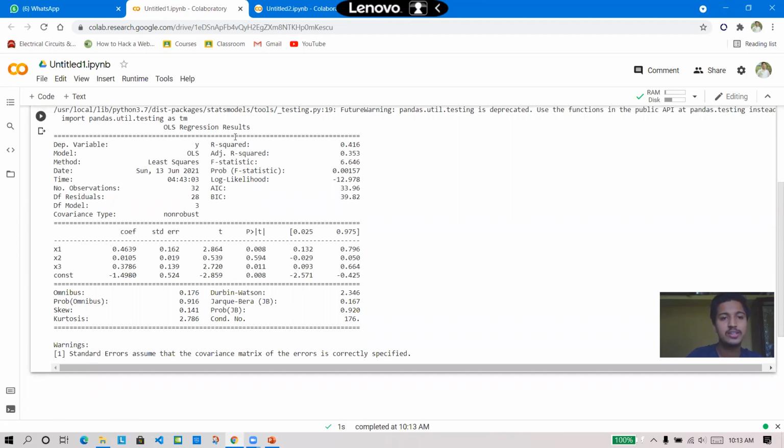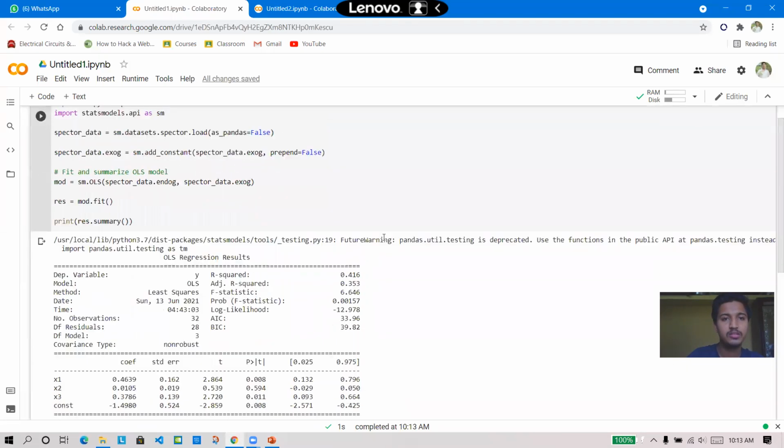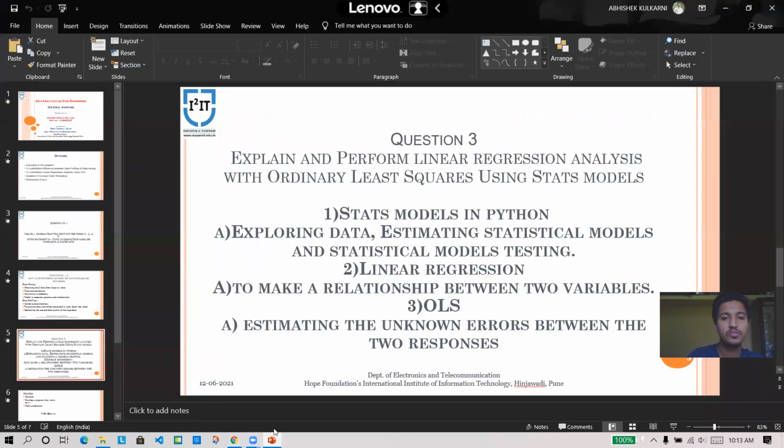See, OLS regression results. That is, it has minimized the errors between the two responses, that is, the observed response and the predicted responses. As you can see. So this was my third question. I will again move to my next question.